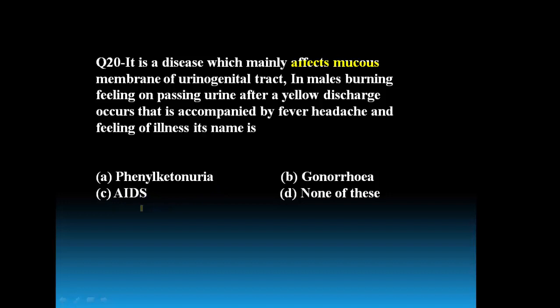In HIV, all the parts of the reproductive system are affected. So the only right option is gonorrhea. Remember, whether male or female, when gonorrhea caused by Neisseria gonorrhoeae occurs, the mucous membrane is mainly infected.